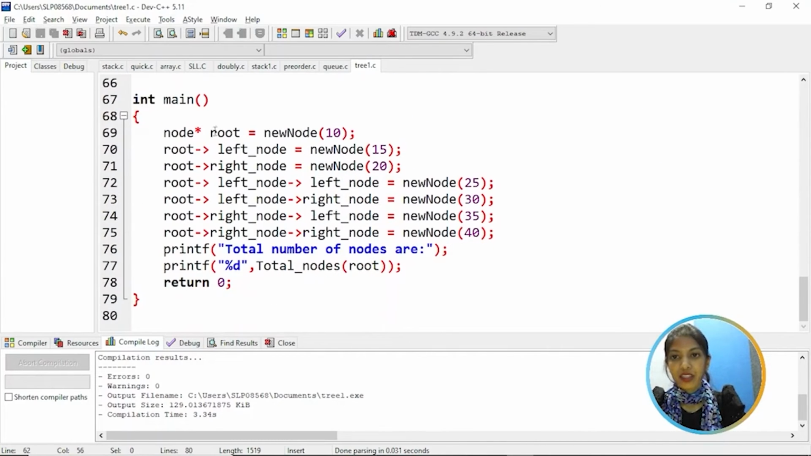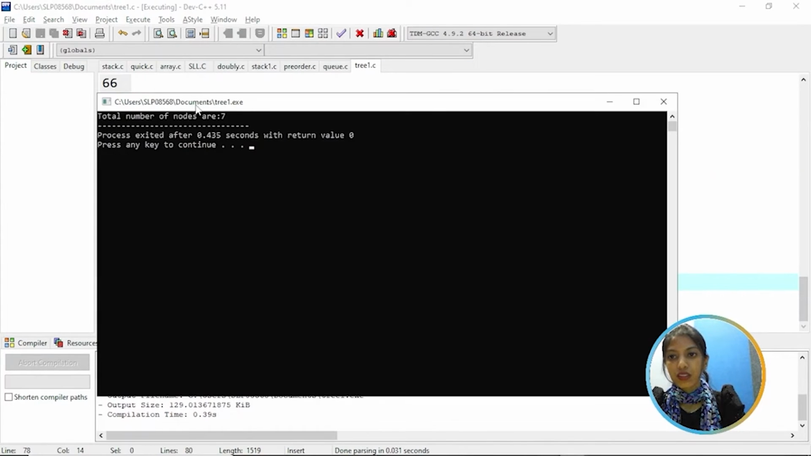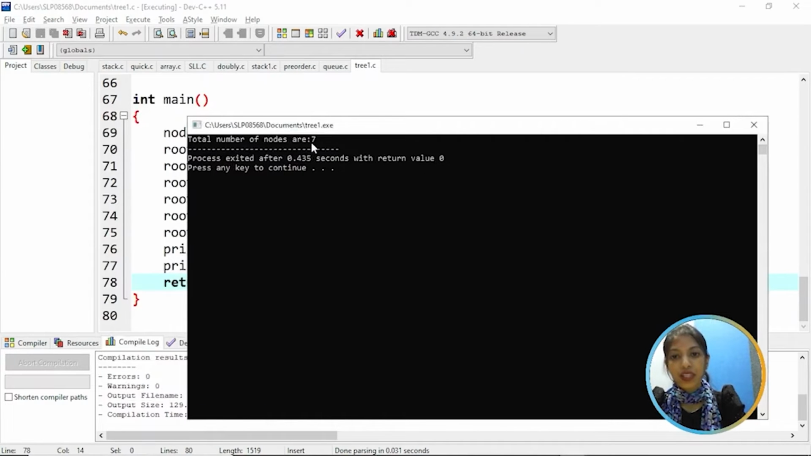Coming to the main function, here we are assigning values to the nodes. The root node is holding the value 10, 15 is assigned to the left node, 20 is assigned to the root's right node, and 25 is assigned to the root's left node. The root's left node's right node is equal to 30, the root's right node's left node has 35, and the root's right node's right node has 40. Now it will print the total number of nodes in the tree. Let's check. As you can see, the total number of nodes is 7.